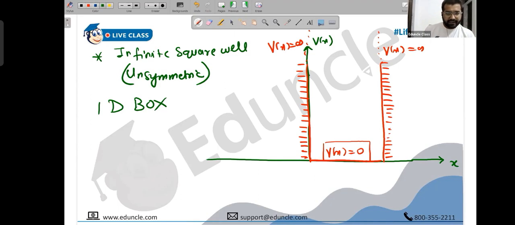So here x equals 0. This is the origin. And the box has a length, let's say x equals L. So this is a 1D box of length L.